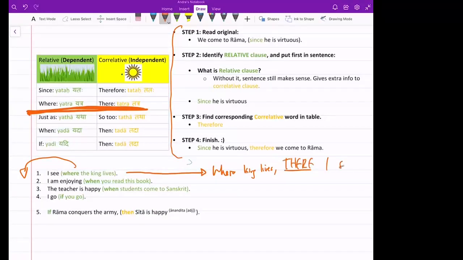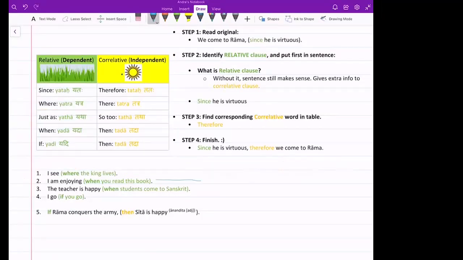There I see. So all you did was rearrange and add a new word. That's it. Yatra nripaha vasati tatra aham pashyami. Excellent.